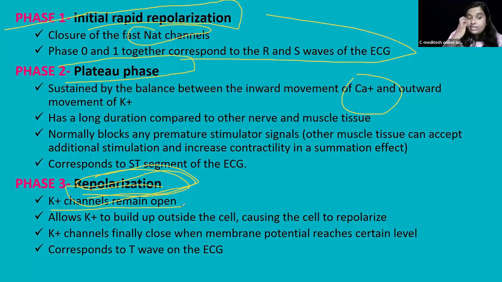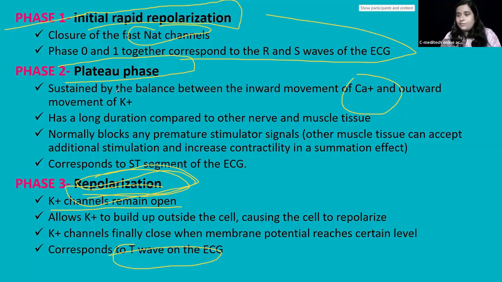In the case of the ECG, this corresponds to the T wave on the ECG. That is the ventricular repolarization happening. Clear? So phase 2 is where they hold the contraction for a while. Calcium will come in, potassium will go out, and that is depicted by the ST segment. Phase 3 is what? Reset. The heart cells are getting reset. So they are allowing complete potassium out. They will stop the calcium influx, and that is represented by the T wave. So they are preparing the heart for the next heartbeat. Clear? So that is what is happening in phase 3.